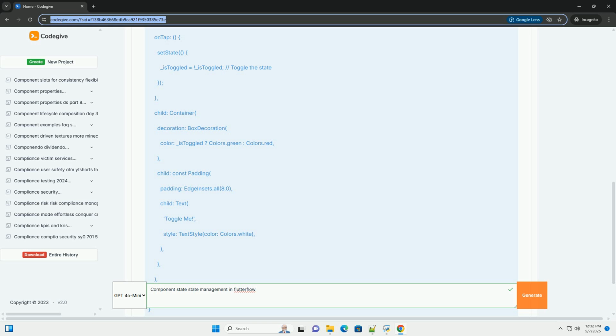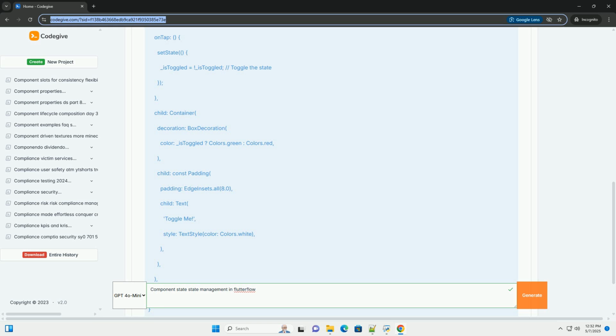Simplicity. For localized data management, component state is often simpler to implement and manage than app state. You don't need to worry about complex global state management solutions. Reusability. A component with its own state can be easily reused in different parts of your application without affecting the app's global state or other components.